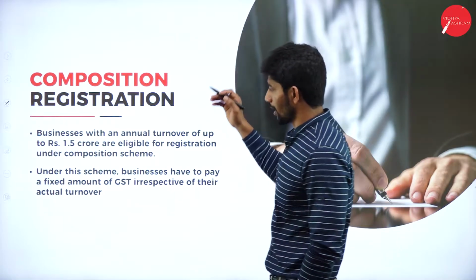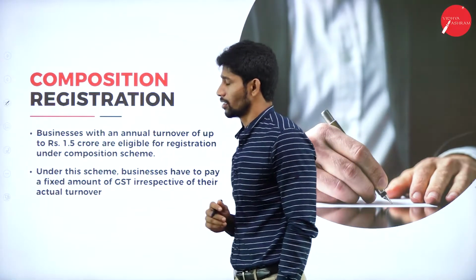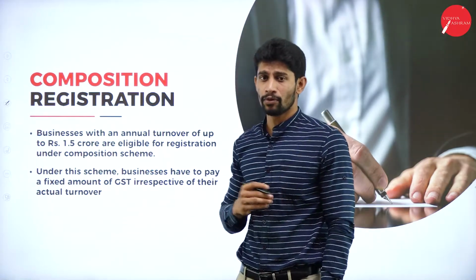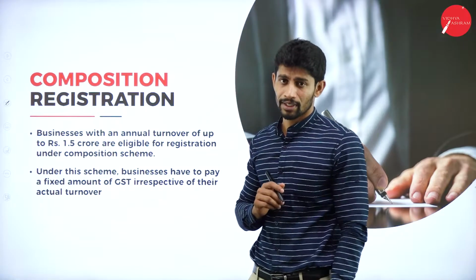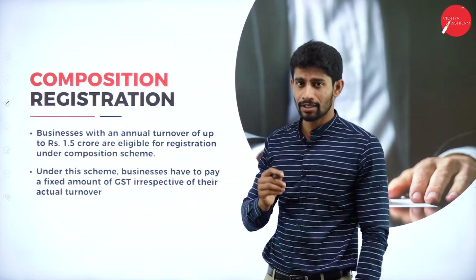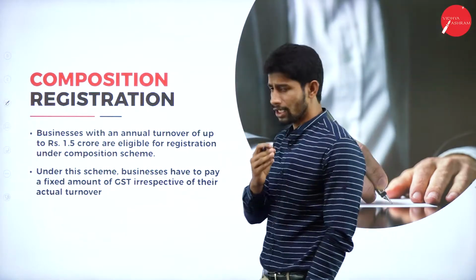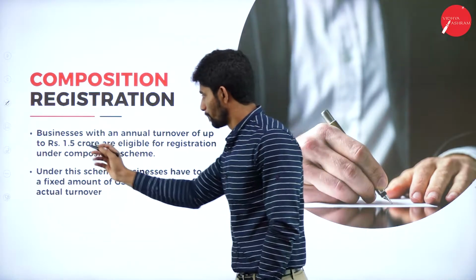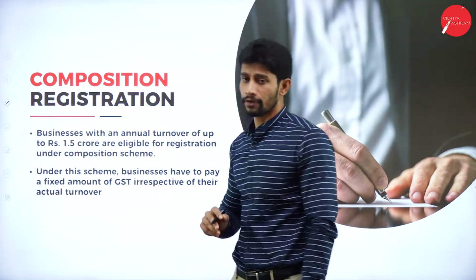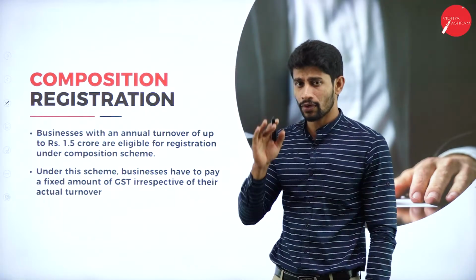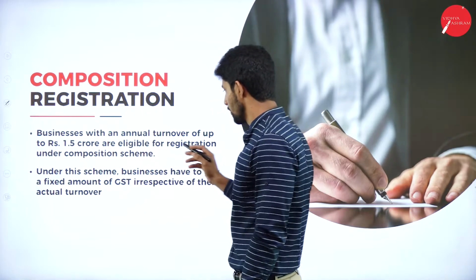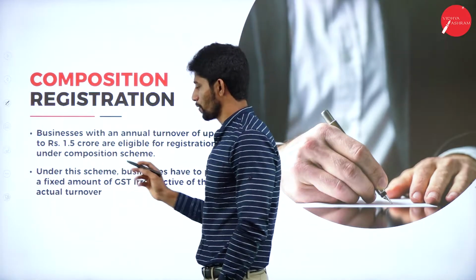Moving on, the fourth type, that is composition registration. So what is composition registration? In the previous class, I was explaining about this particular concept, that is composition scheme. The people who have less than 1.5 crore turnover in the financial year can opt for composition scheme. I hope you will remember that. So businesses with annual turnover of up to rupees 1.5 crore are eligible for registration under composition scheme.